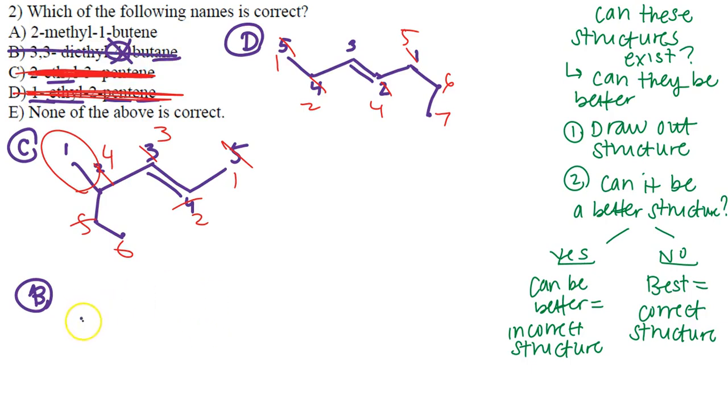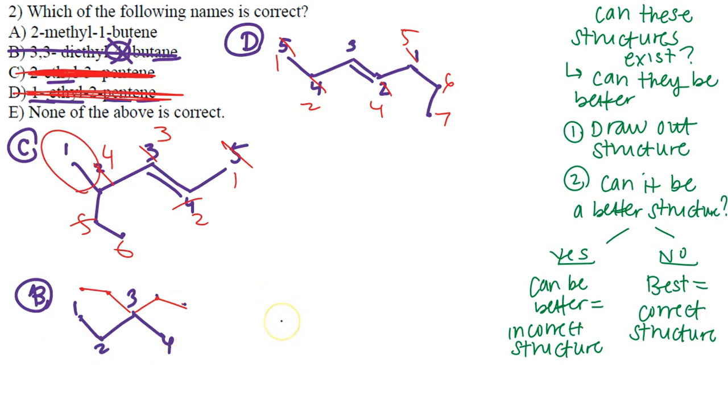Well, let's go ahead and draw it anyway. 1, 2, 3, 4. 4 carbons. They're saying we have 3,3-diethyl. So I can just go ahead and number it, 1 through 4. And then I'll put my ethyl group here, 1 ethyl group, and then another ethyl group. So as you can see, we can definitely have more than 4 carbons. 1, 2, 3, 4, 5 carbons here, for example. Okay, so because of that, we know that that can definitely not work for us. Also, we do not need a location on something that has single bonds, so letter B is out.